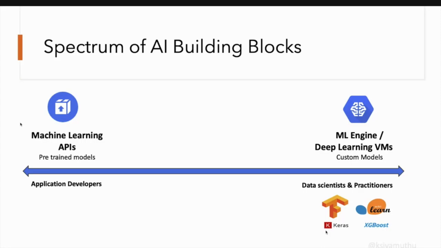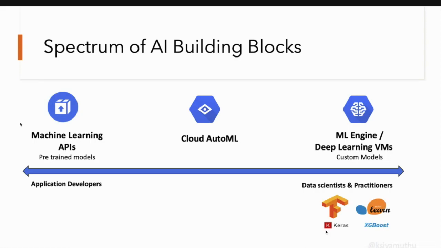So we have the easy integration, we have the custom business integration, and Google introduced this Cloud AutoML. This is right between these both ends of the spectrum. Let's say I have a custom model, but I don't have enough expertise in machine learning to understand what the concept of machine learning and deep learning is. But still, I want to do the POC, the proof of concept, or even a minimal production level machine learning thing. Then I can use the Cloud AutoML.